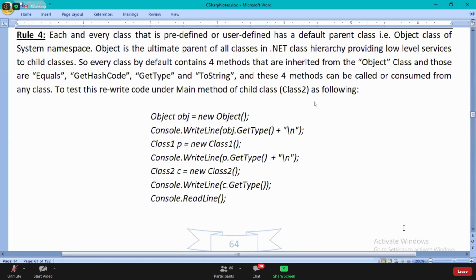The types of inheritance basically talk about the number of child classes a parent class is going to have and the number of parent classes a child class is going to have. That's what we just talked about.